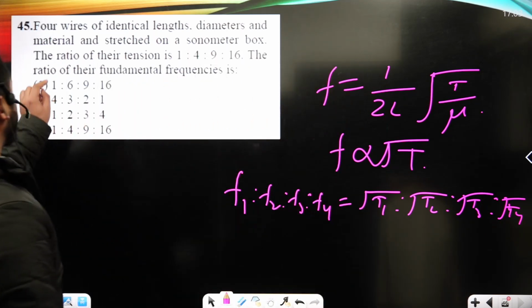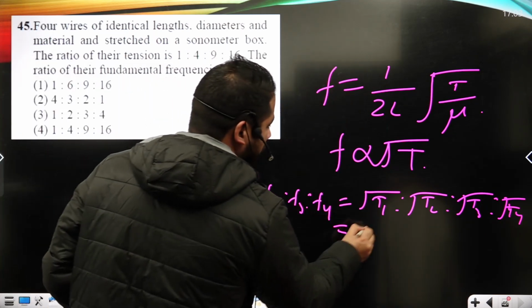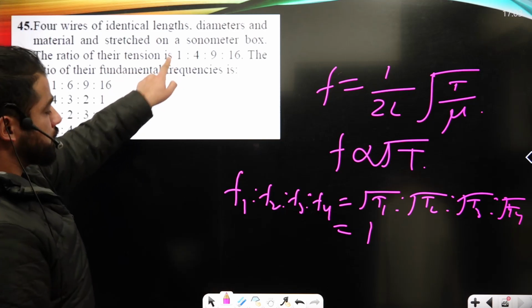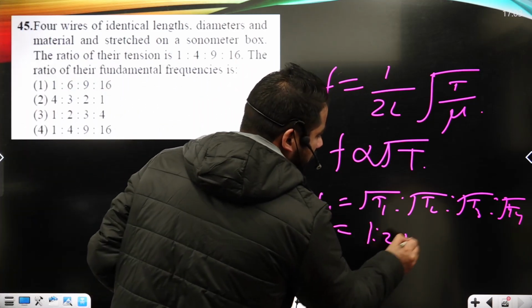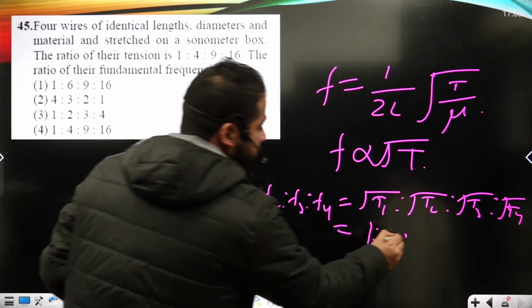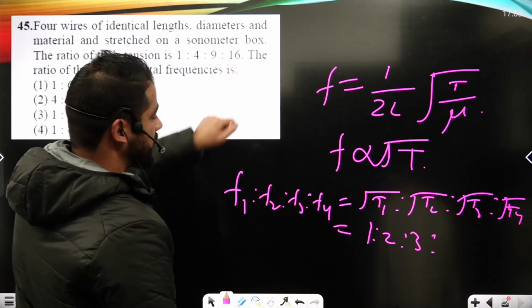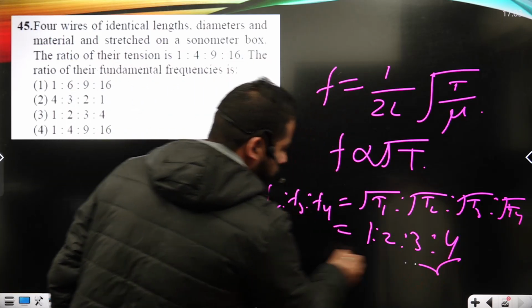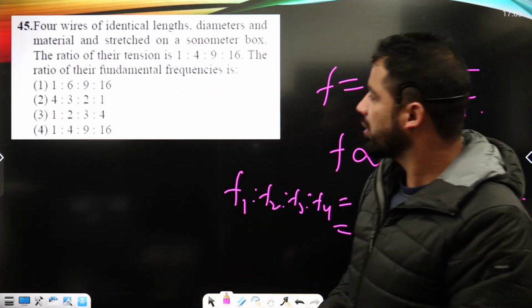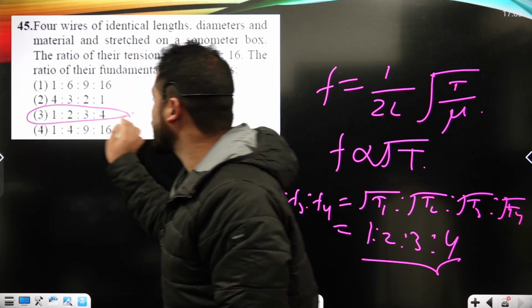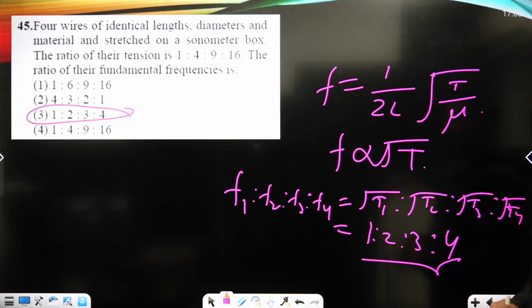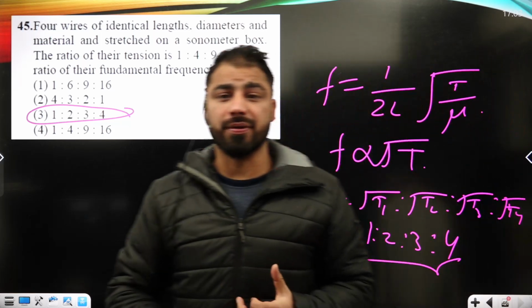Under root of T1, so that's 1, so it is here 1. Under root of T2, that's 4, so it must be equal to here 2. T3, that's 9, it must be equal to 3. T4, 16, it must be equal to 4. 1, 2, 3 is to 4. So here it is shown under option number third is basically the correct option, right?